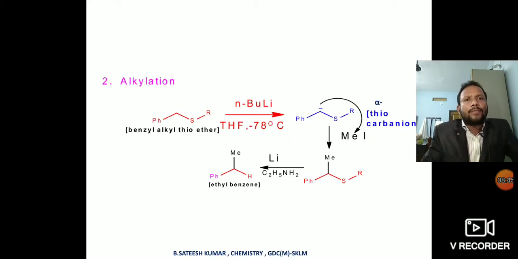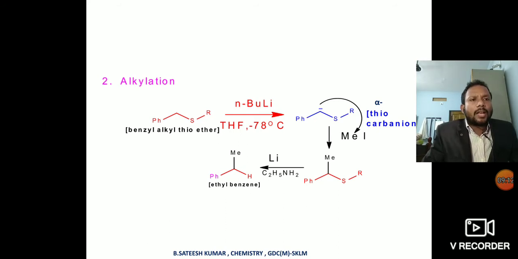See another example of this. This is also another example. It's almost equal to the first example. This is also an alkylation process. The main change in this reaction is that benzyl alkyl thioether is used.